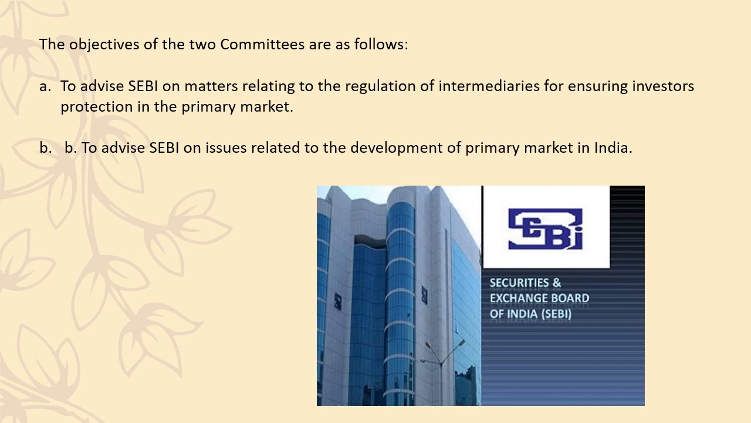So what is happening here? The objectives of the two committees. The two committees are the primary market and the secondary market. It regulates the intermediaries, which is again the same point. You just go through it, it's not really very important. And the advice of SEBI on issues: what is the committee doing? They are advising SEBI about various developments of the primary market and how investors can be protected in the primary market.